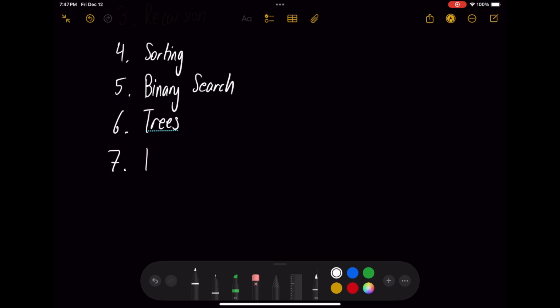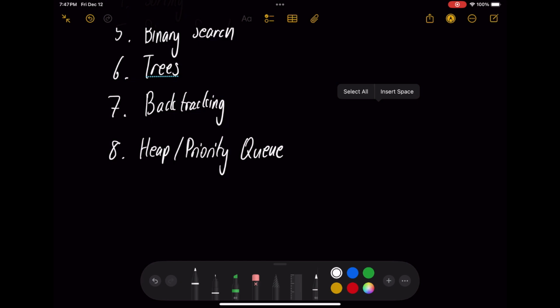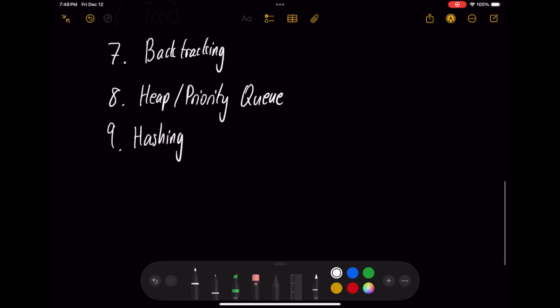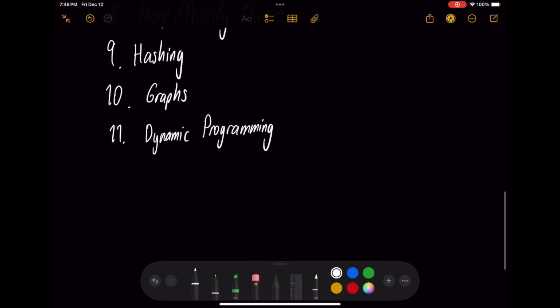7, we're going to learn about backtracking. You might not have heard of that. 8, we're going to learn heap and priority queues. And then number 9, we have hashing. Number 10, we have graphs. Number 11, we have dynamic programming. This is a pretty big one. Number 12, we have bit manipulation. That's the last one right there.